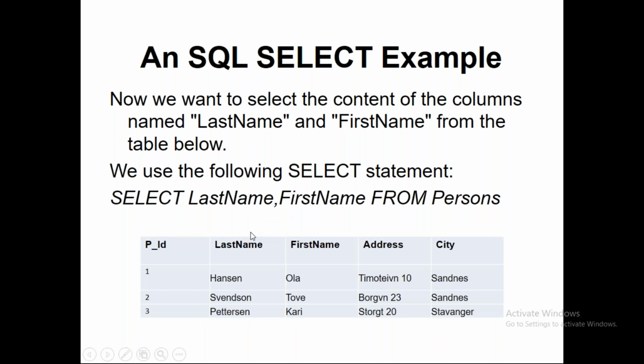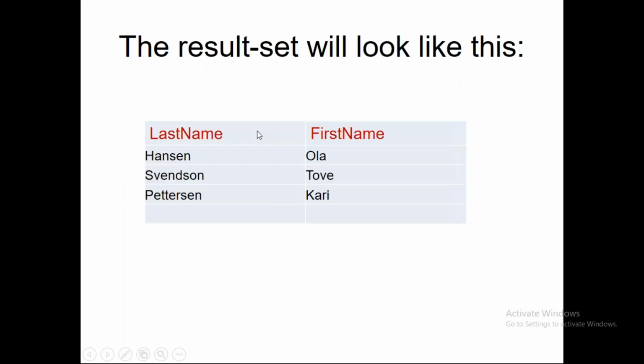If you want first name first and last name next, select first name comma last name from the persons table. That should give the results accordingly. You can also play around. I'll show you where you can run these queries and practice.